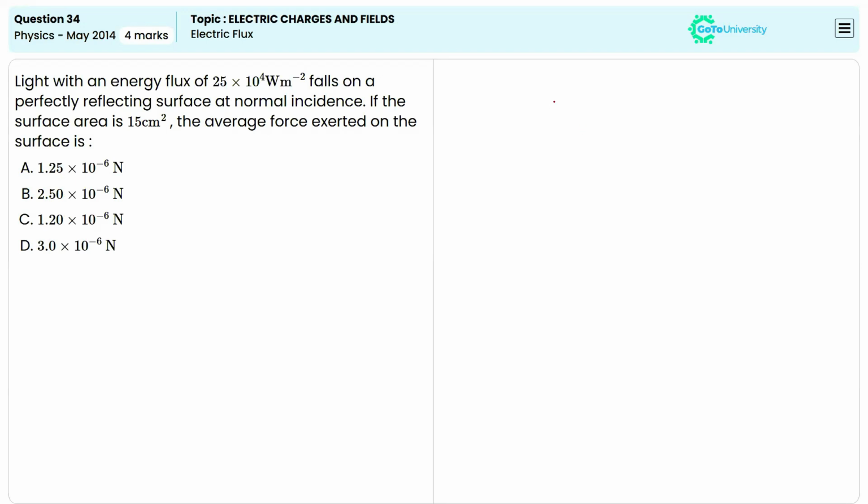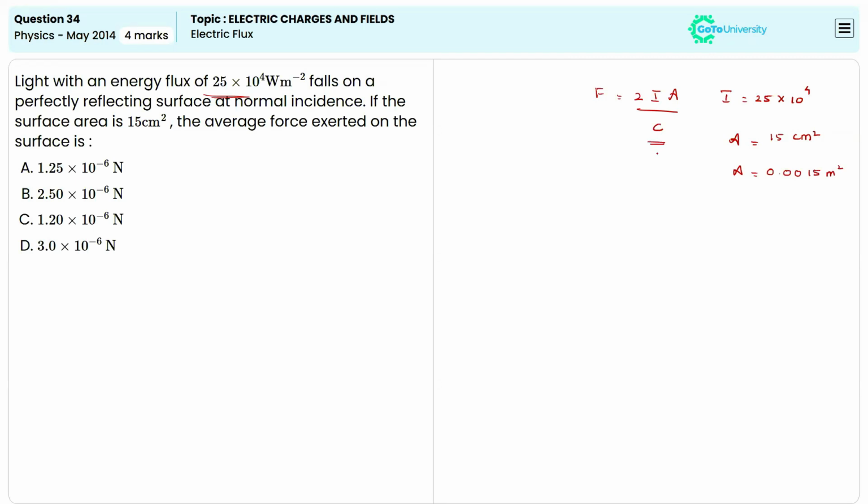So it's known that the value of electric flux in terms of a force can be represented as F is equal to IA divided by C. So here I is representing the value of energy, which is given as 25 times 10 to the power 4 Weber per meter square, because they gave the value of energy, right? So we can write the I here as 25 times 10 to the power 4, whereas A is representing the value of area, which is given as 15 centimeters square. So we can write the area will be equal to 0.0015 meters square.